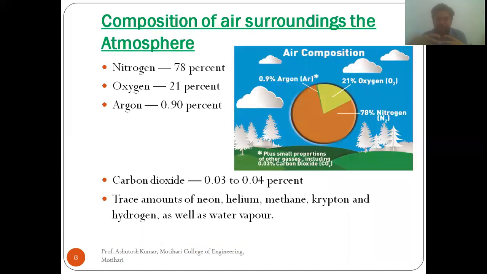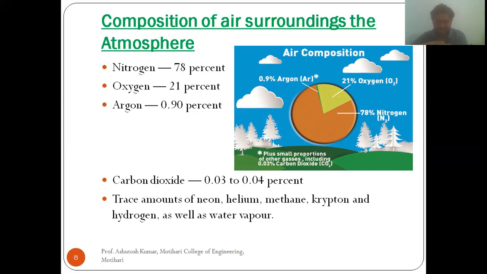Now, the composition of the surrounding atmosphere. What are the major compositions? Nitrogen accounts for 78% of the atmosphere. So the major part is nitrogen, and it occupies 78%. The second major part is oxygen, which is 21% found in the atmosphere.